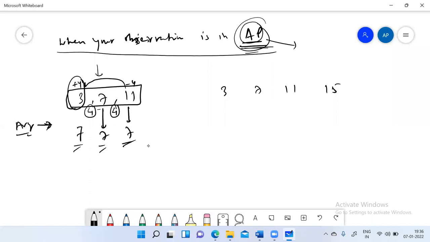Are you getting my point, everyone? Yes, sir. So what happened here is, you basically made every value same by redistributing it, and redistribution was very easy here because this was an AP, and you just moved the common difference from one place to another place, so that it made it equal for everyone.